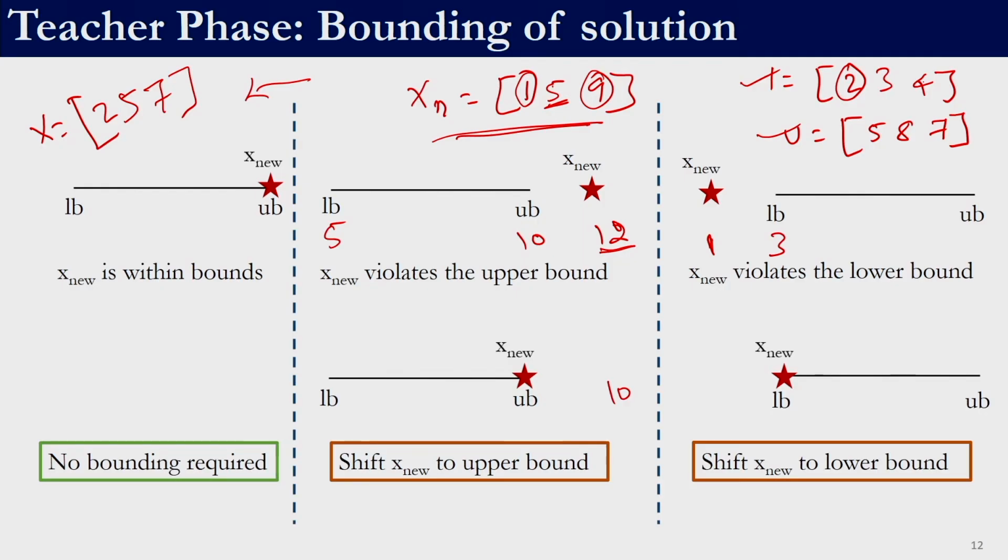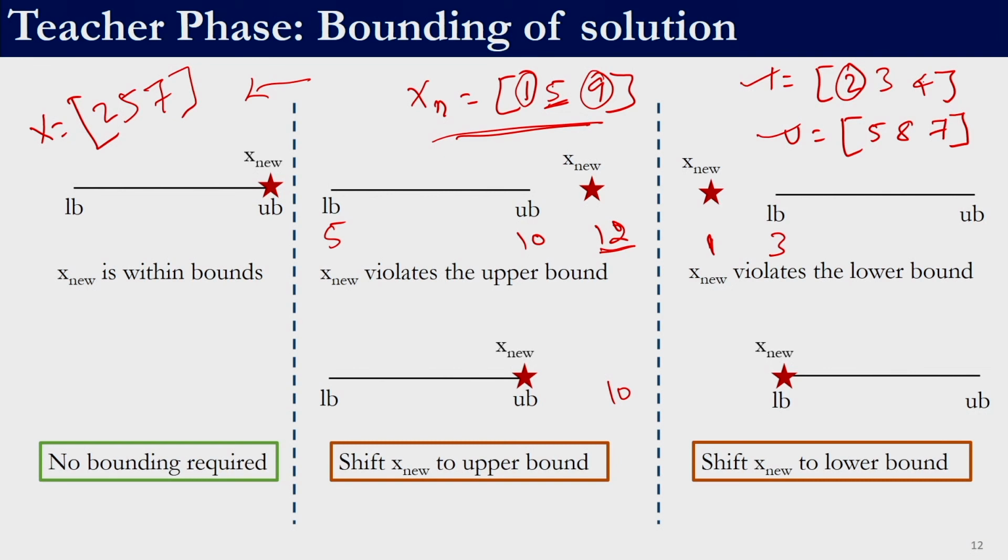Bounding is required in almost all meta-heuristic techniques, because the operators designed are not necessarily designed to give values within the bounds, right. There are some operators which can give you values within the bounds, but most operators do not do that. In that case a bounding strategy is to be used to bound the solutions. There are various other bounding strategies that can be used, but most of the algorithms use this corner bounding, right.